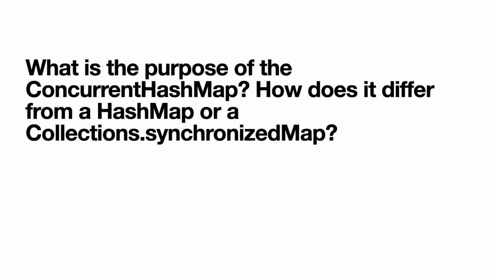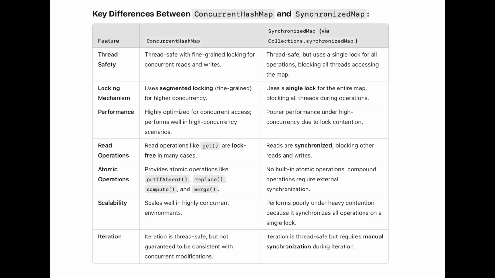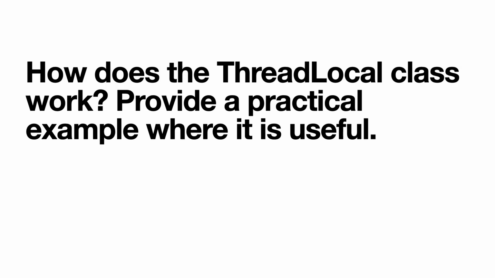So the basic difference is that in ConcurrentHashMap, we don't lock the entire map. We lock segments. We have a basic 16 segments and we lock each segment. Now if you are working on a segment but another thread is going to work on another segment, in that case there is no lock, do it. So that is how it provides you better performance. Now most read operations are lock free, which allows multiple threads to read concurrently without blocking. So this is another good functionality. Alright, now let's move on to the next question.